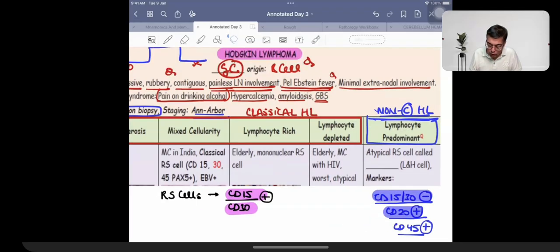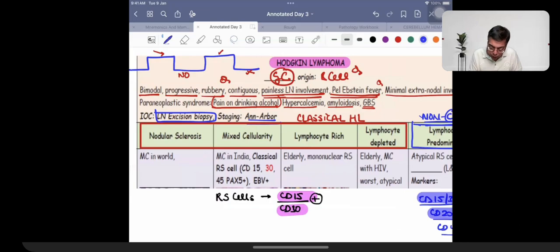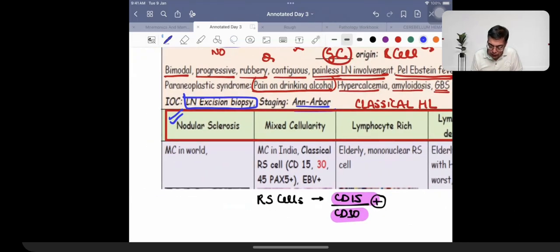Now you will be asked questions in the exam on all of them. For example, in 2023 you were asked a question in the exam on nodular sclerosis Hodgkin lymphoma. Why? Because this happens to be the most common Hodgkin lymphoma in the world. Nodular sclerosis. What is sclerosis? Deposition of collagen, deposition of fibrous band.